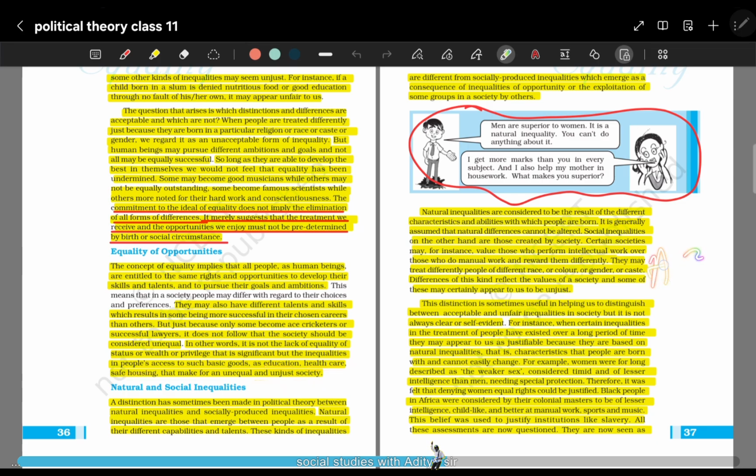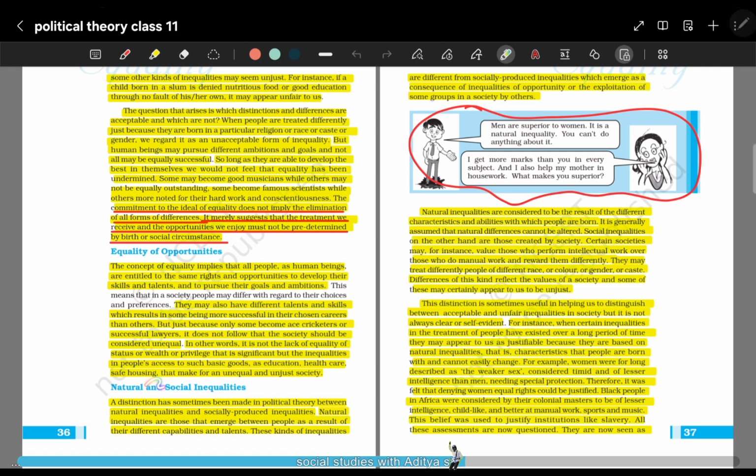That means A, B, C, D, E, all these students are to be given equal education, equal healthcare facilities, equal safe housing, and when they are becoming something, they are becoming that person or that thing because of their own potential, of their own realization. But all the basic necessities were given to each and everybody, right, to A, to B, to C, to D and to E. That means they all were given equal opportunities and equal treatment was given to all of them. And now what they are becoming is just a result of their hard work and their individual potential.